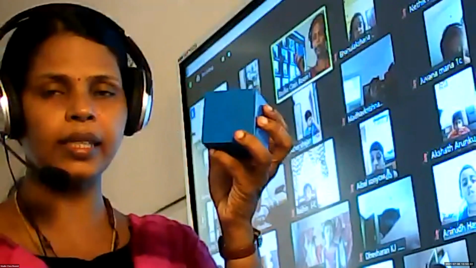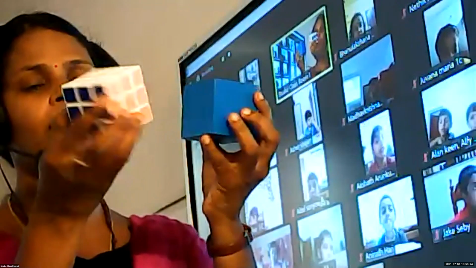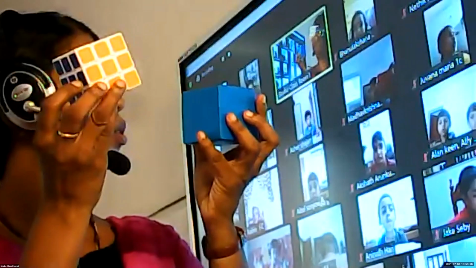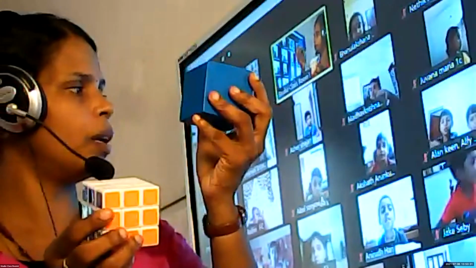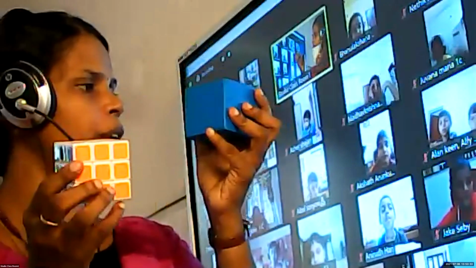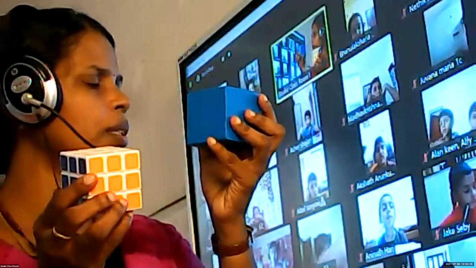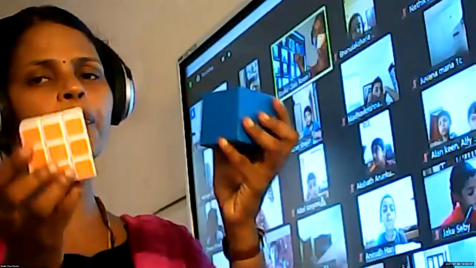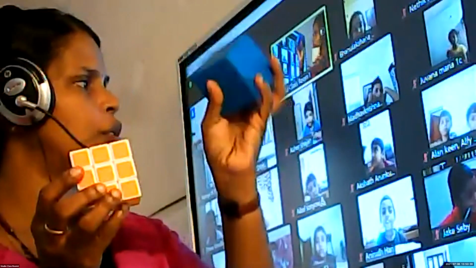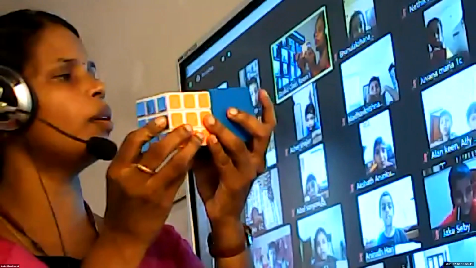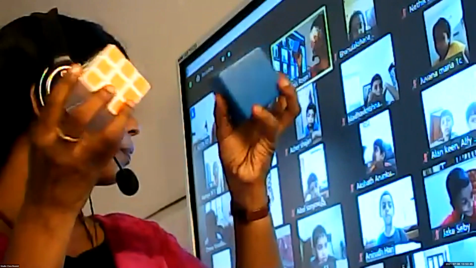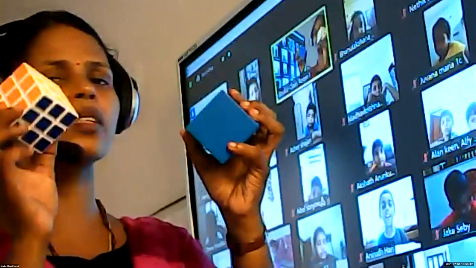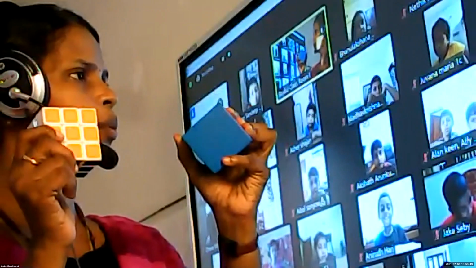I will give you one example. You may have seen this Rubik's cube. A Rubik's cube has the shape of a cube. See, both are the same, no? Is it clear? So a Rubik's cube has the shape of a cube.